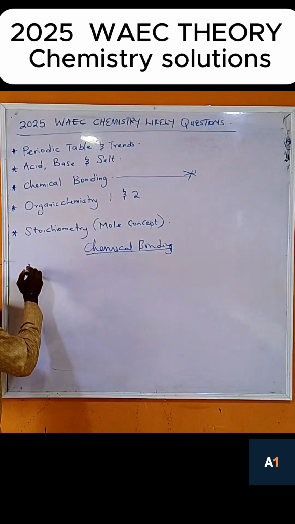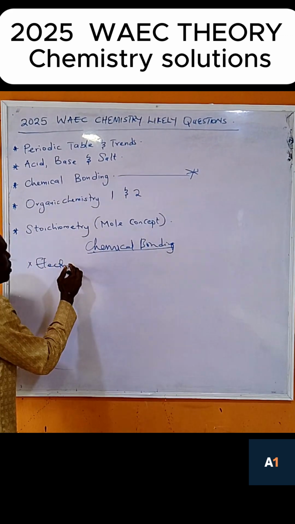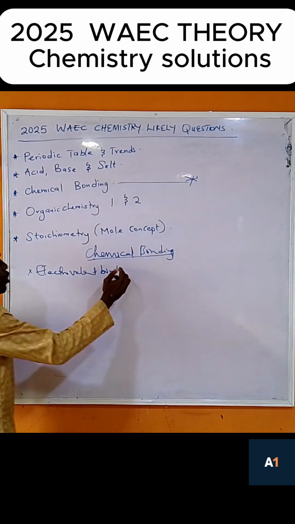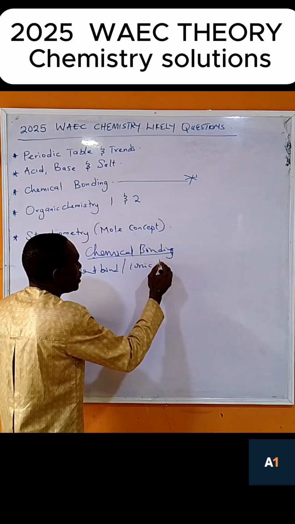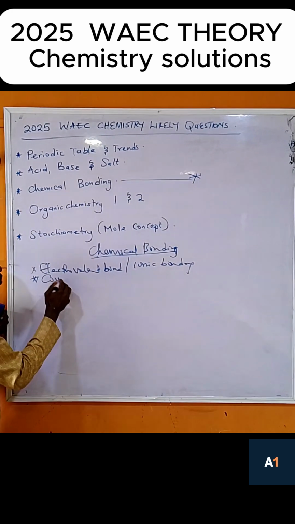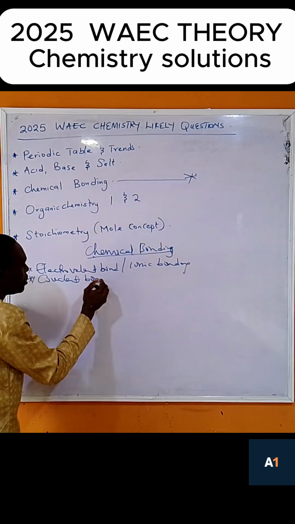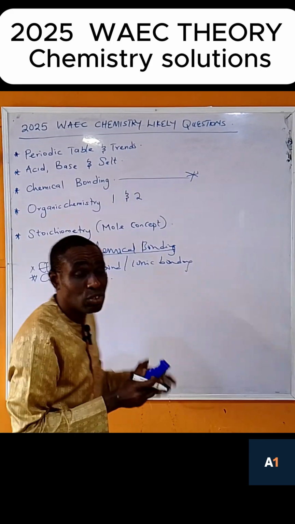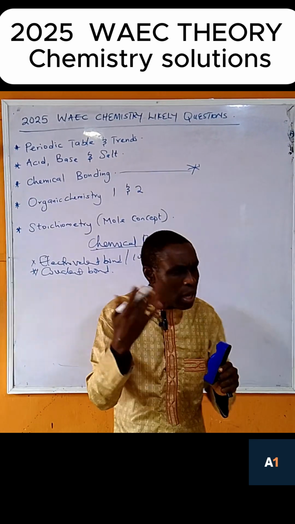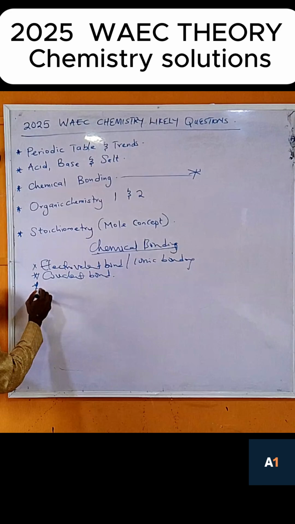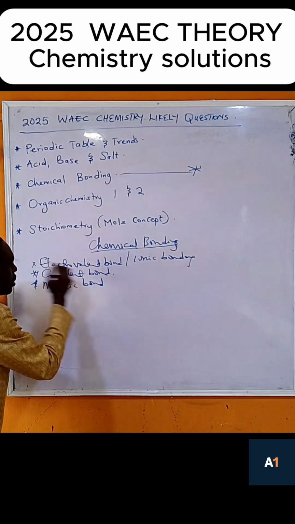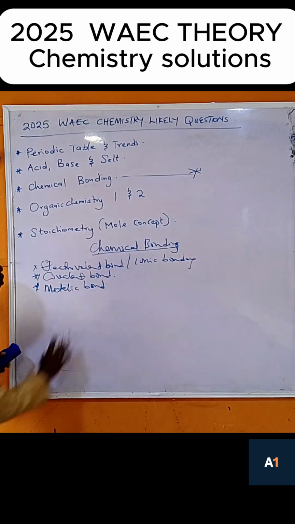We have what we call the electrovalent bond. We can also call it the ionic bond. Then we also have the covalent bond. These two are the bonds that normally come out in the WAEC. Now, let me add more. We can also have the metallic bond. Now, let me try to explain this one after the other.